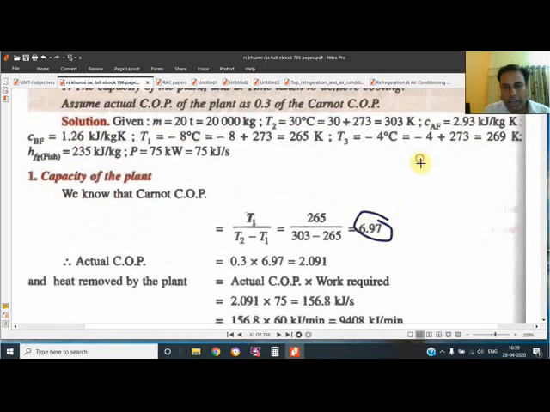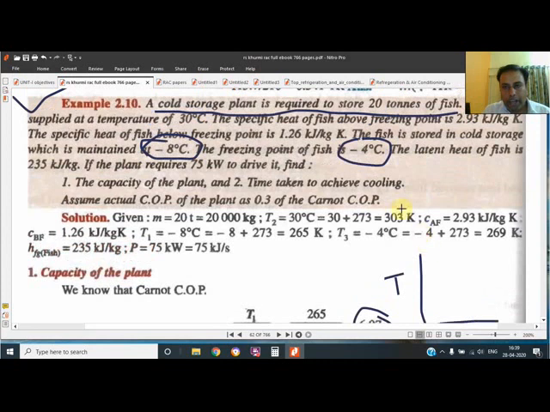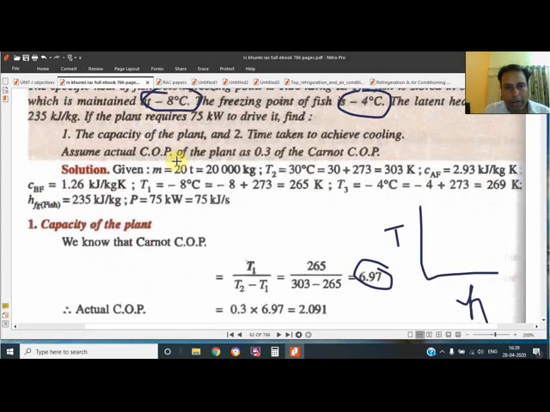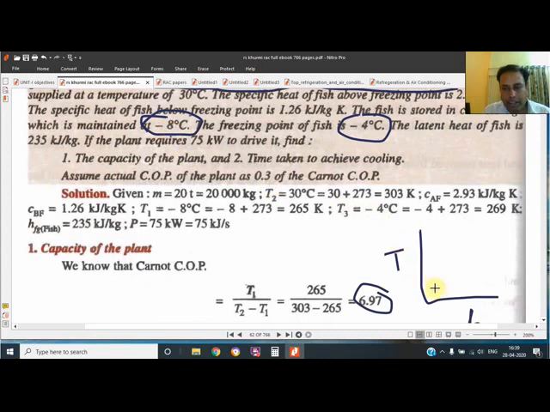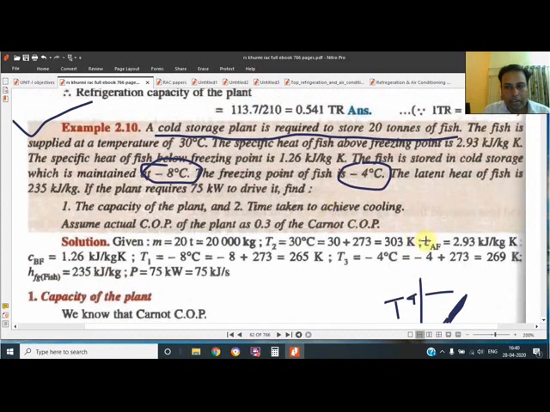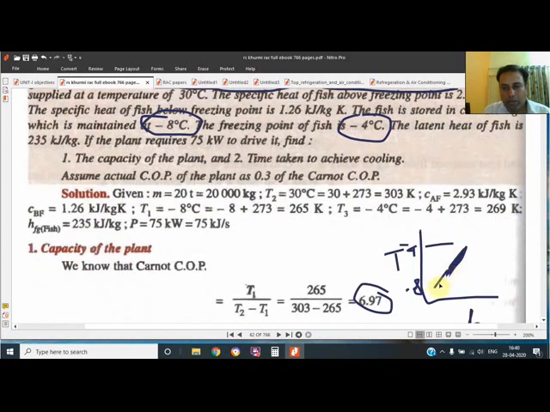So if we draw the diagram of the heating of fish, showing the temperature here and the enthalpy here, and we start heating the fish, because fish is to be maintained at -8 degrees centigrade. This is the -8. Start heating the fish, and it reaches a new temperature. Sorry, -4 is the temperature of the freezing point. From -8 to -4, it is being heated.